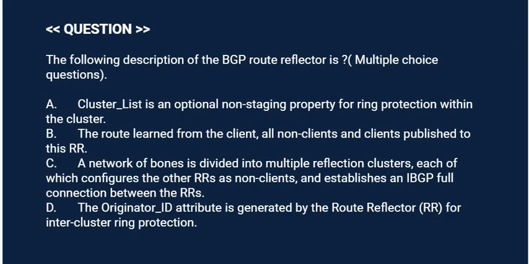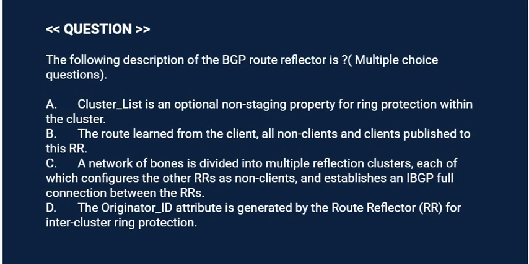Question is, the following description of the BGP route reflector is: Option A. Cluster_list is an optional non-transitive property for ring protection within the cluster. Option B. The route learned from the client, all non-clients and clients publish to this RR.